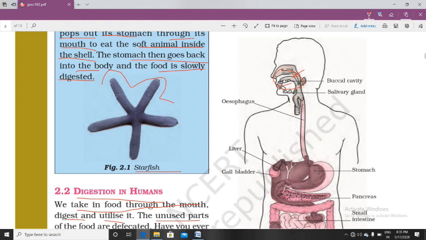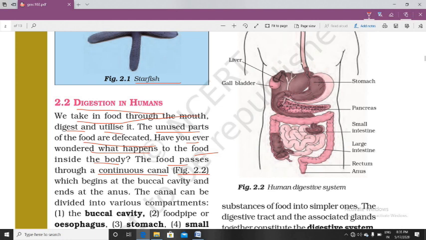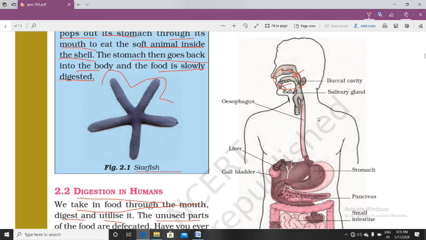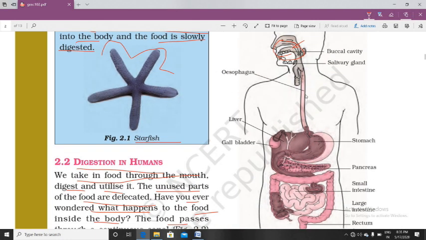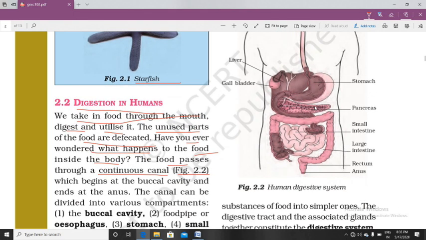Okay, after the buccal cavity it goes through a long, pipe-like structure. We will study about it step by step. First of all, I will tell you the names of the various parts. So this is the buccal cavity. Then comes the oesophagus. Oesophagus is a tubular structure which connects to the stomach.